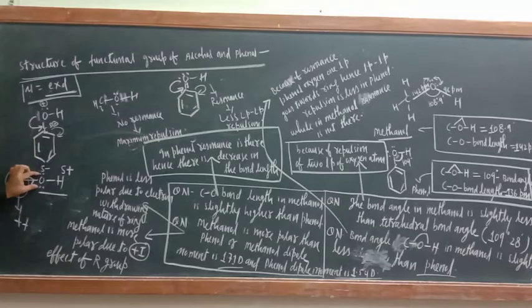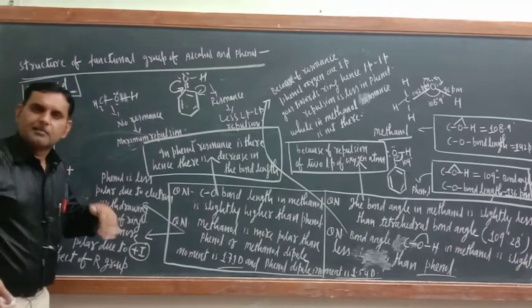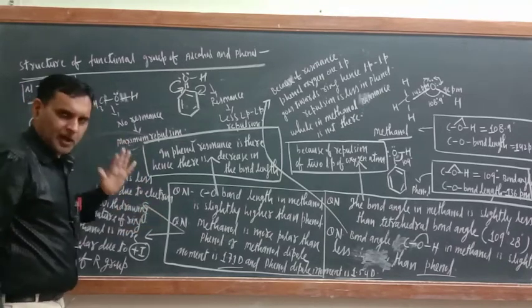Here polarity is increasing because of the plus I effect of the CH3 group. This is a comparative study. Don't think I am comparing the C-O bond here and the C-O bond there. Here just see H, H and H. So I am comparing the polarity of the C-O bond. Here this is becoming positive and this is negative; there this is negative and this is positive. So here the ring is decreasing the polarity, and here the methyl group is increasing the polarity, because of the plus I effect. Methanol is more polar.